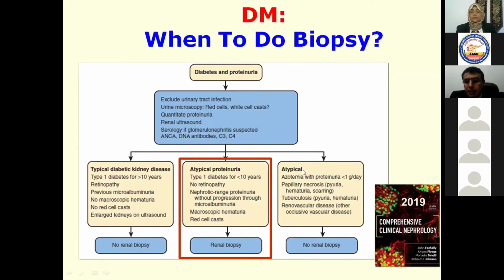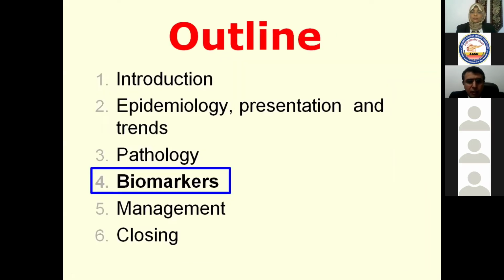But don't miss that in certain situations, you may have an atypical presentation, but there is no indication for renal biopsy. If you have azotemia with proteinuria less than 1 gram, papillary necrosis, hematuria and scarring, tuberous sclerosis, pyuria, hematuria, renovascular disease, ischemic kidney disease, hypertensive nephrosclerosis, or the use of non-steroidal anti-inflammatory drugs, in these situations there is no indication for renal biopsy, because you have another obvious cause that can justify not taking a renal biopsy and treating your patients.